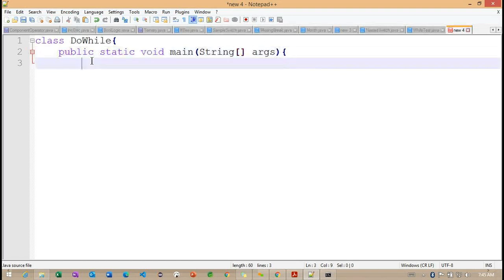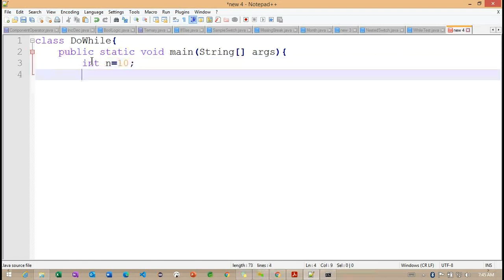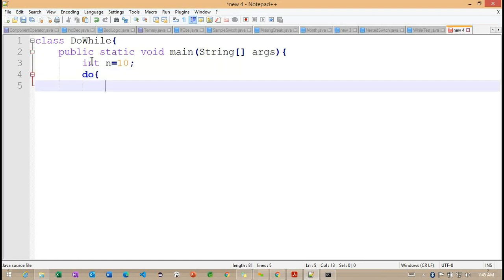Getting the point. With the help of this main method, what I am doing is trying to define the same n is equals to 10, and then System.out.println.